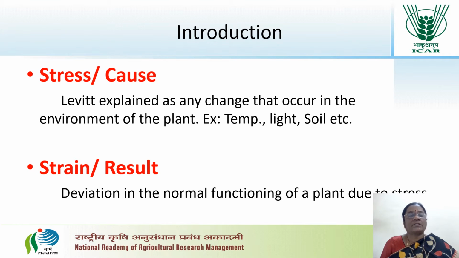Stress is nothing but any change that occurs in the environment of the plant. This definition was given by Levitt. The environment may change in temperature, intensity of light, or soil conditions, etc. That is called stress. It is otherwise called the cause. It may be the cause for the plant growth response.